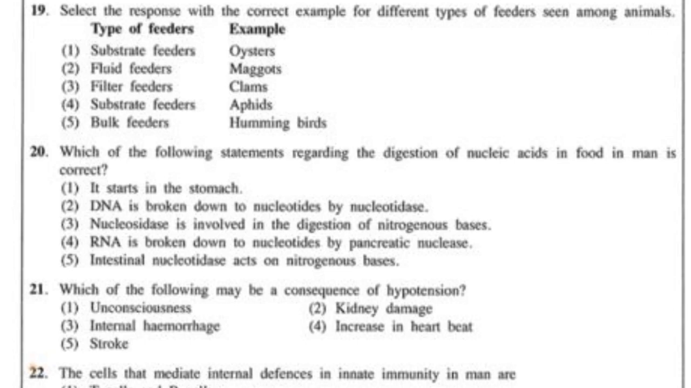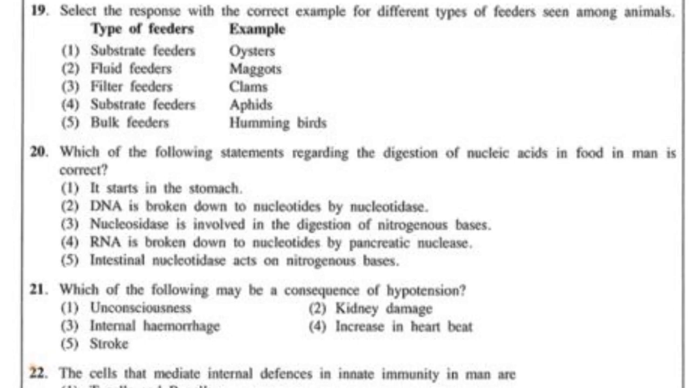Okay, so oysters are filter feeders, so the first one is wrong. Maggots are substrate feeders, so that is also wrong. Clams are filter feeders, so the answer is the third one. Then aphids are fluid feeders. Hummingbirds are also fluid feeders, so the answer is number 3. A point about aphids is that they will suck phloem sap of plants, so they are fluid feeders.